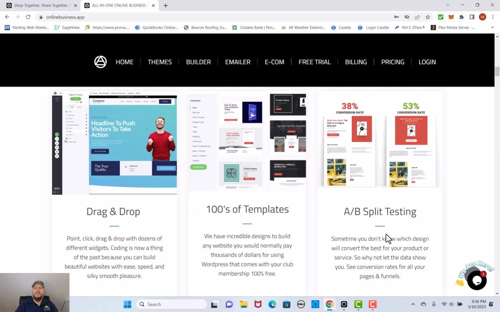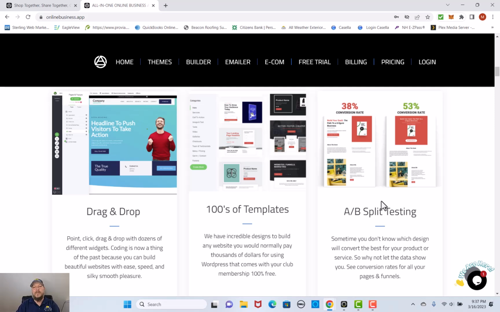Also, we have A and B split testing. This is so important. So many companies have to hire a company which will go ahead and build out the ability to do what they call A and B split testing, and then charge you thousands and thousands of dollars for using their services. You can find out, does A work for you or B work for you? Which one is actually doing better?